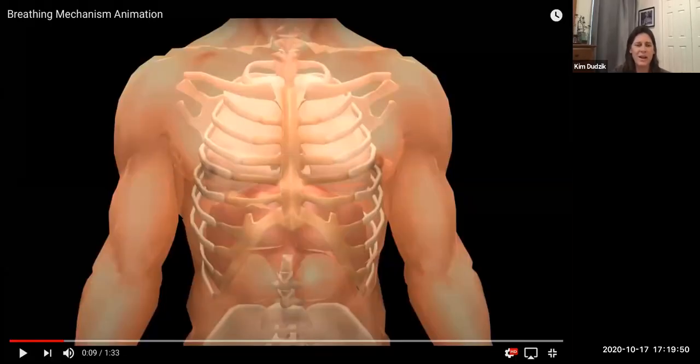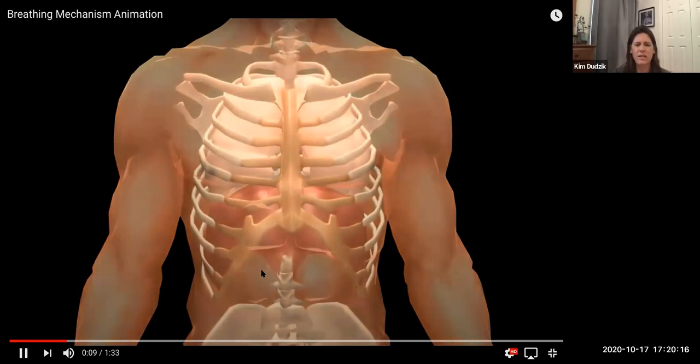Okay, so here we are, and I'm back with an animation to show you. So now we're looking into a person's chest. You can see the ribs, right, that form the boundaries of the thoracic cavity. So the thoracic cavity is within the ribs with the sternum in front, the vertebrae in the back. And then here, this shadow here, this dome shaped thing, that's the diaphragm. And so when I start this